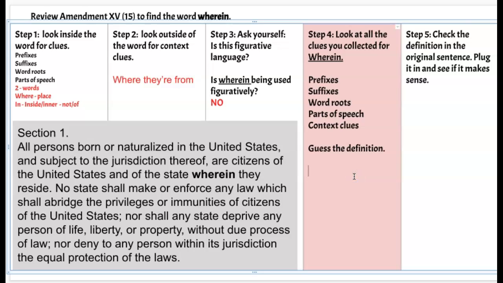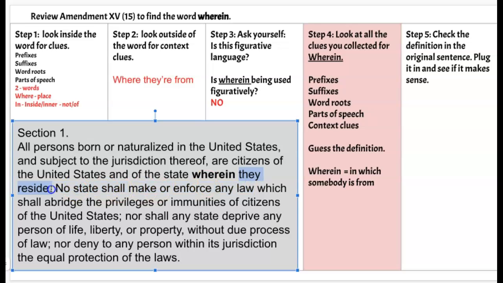Now I want to put everything all together and guess the definition. So I'm thinking the word wherein is probably something, or it's kind of like a phrase. So wherein can mean in which somebody is from. So this right here, like where somebody is from, is basically what they reside means.